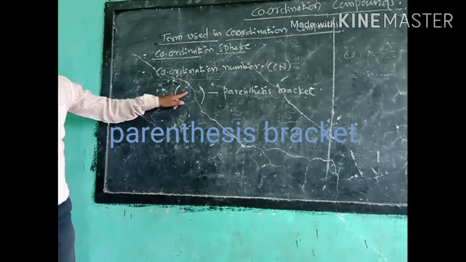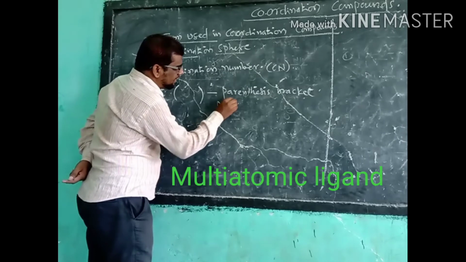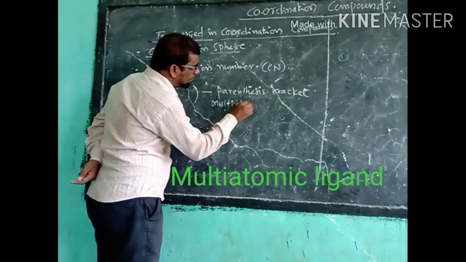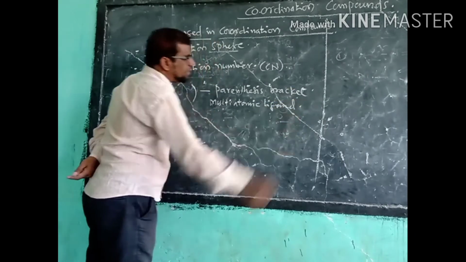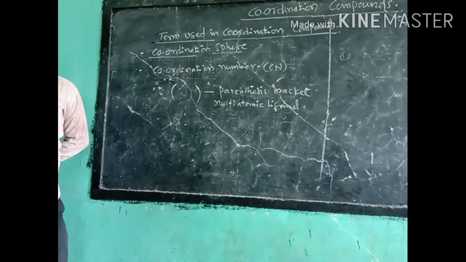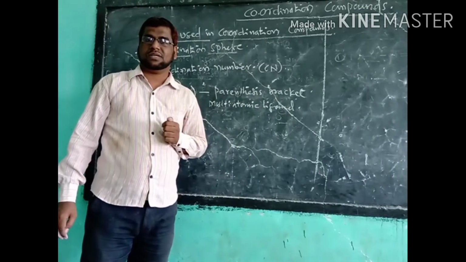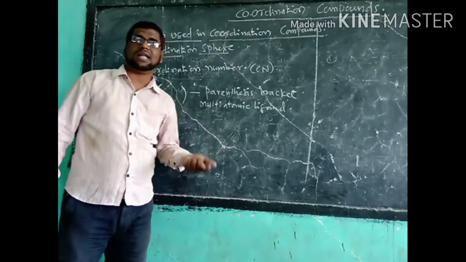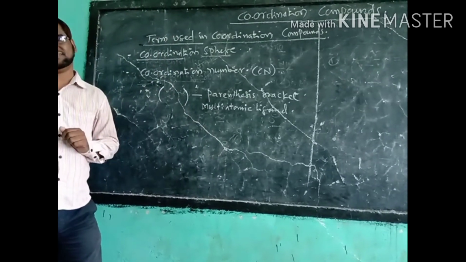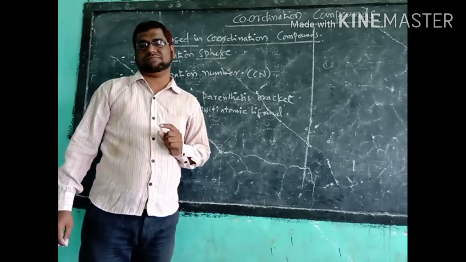In this parenthesis bracket, only multi-atomic ligands are written. Now, what are multi-atomic ligands? Multi-atomic ligands are ligands in which more than one atom is present.